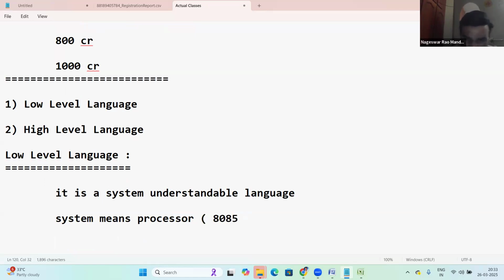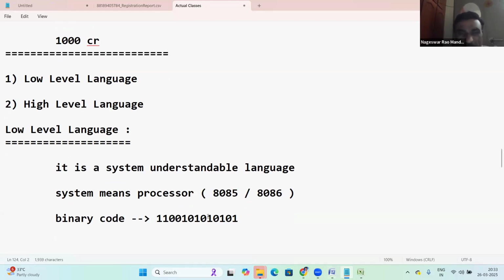8085 and 8086. Before the 90s, 8085. From the 90s, we are using 8086. Now we are using 8086 computers. Its language is binary code. The processor understandable language is in the form of binary code, something like zeros and ones format, right?